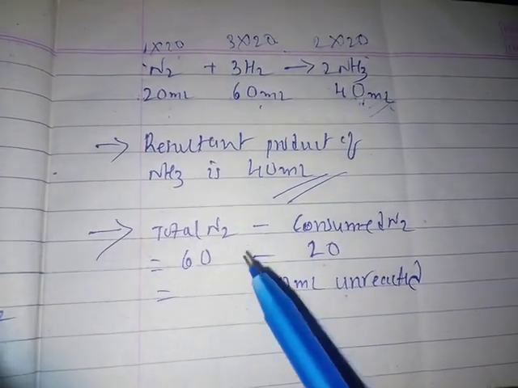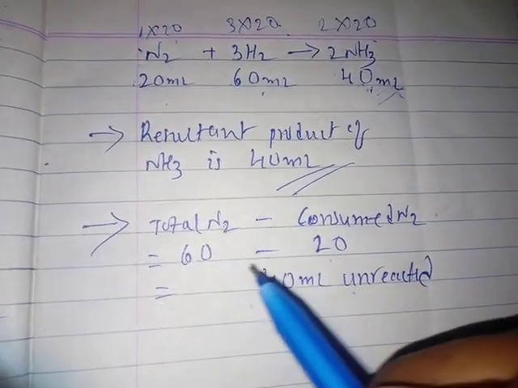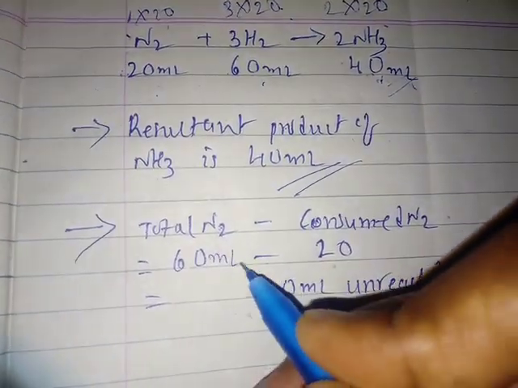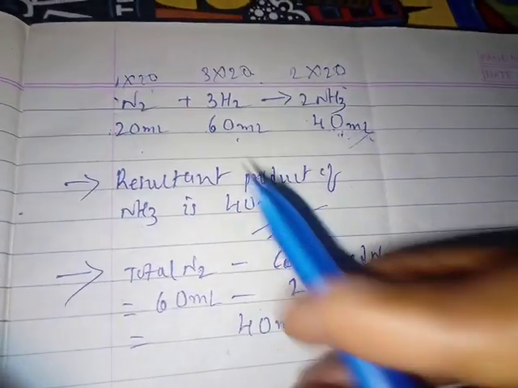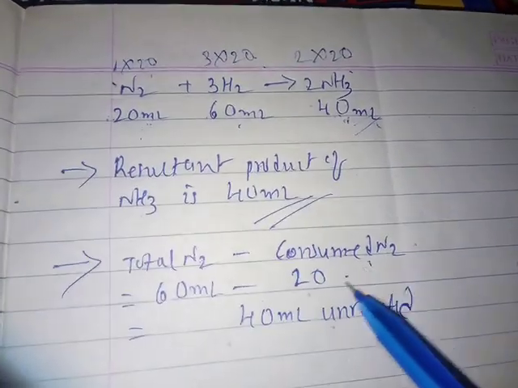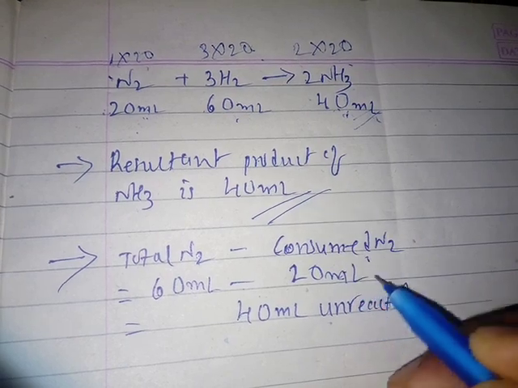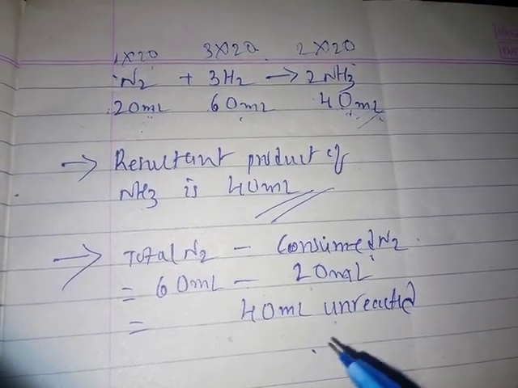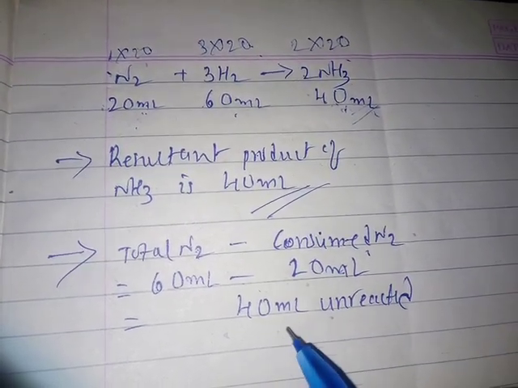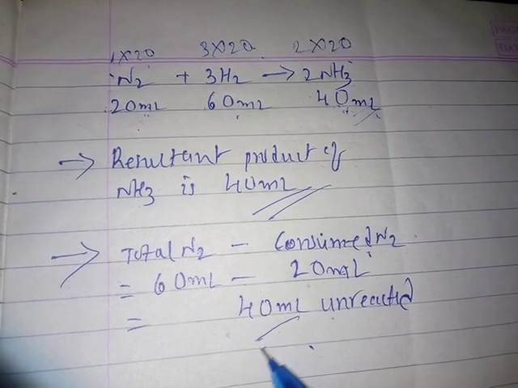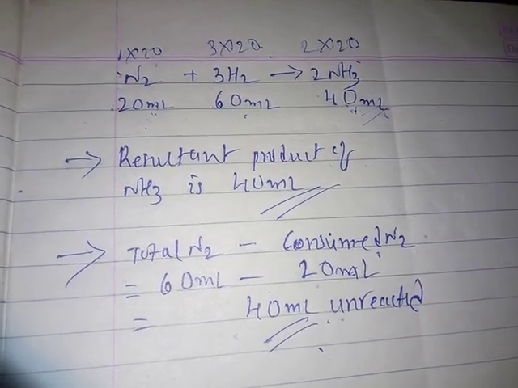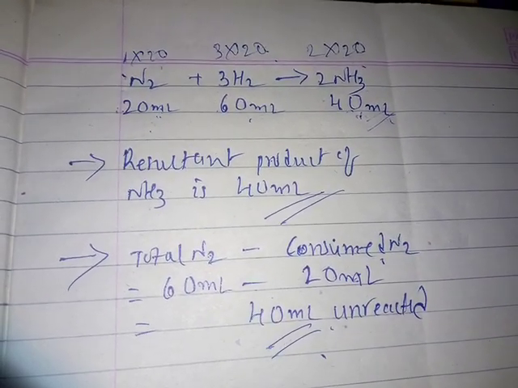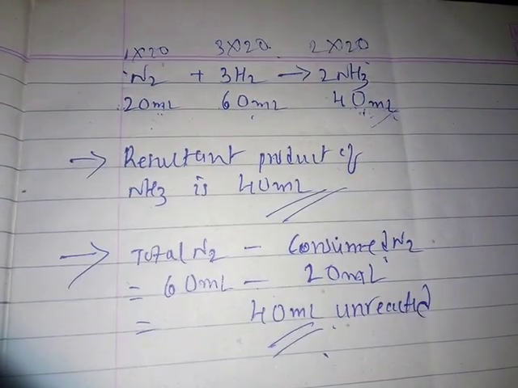Look at here. We know that we have a total of 60 ml of nitrogen, students, of which only 20 ml is consumed. 20 ml of nitrogen is consumed, and how much is left? It remains in unreacted form. The unreacted nitrogen is 40 ml. Right, students? 40 ml exists here, remaining unreacted. Understood, students?